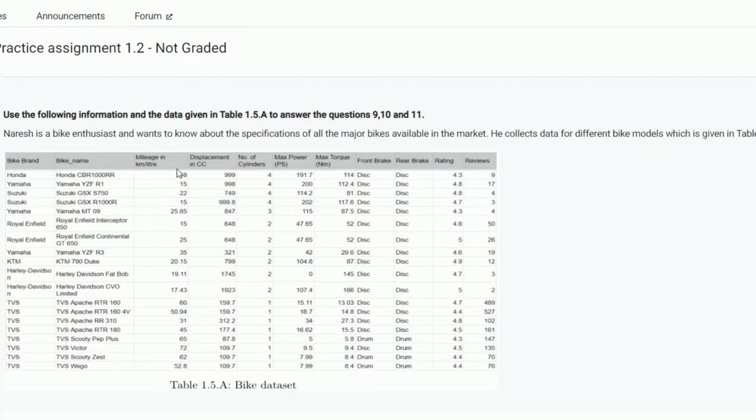Mileage in kilometers, displacement in cc, number of cylinders, max power, front brake, rear brake, rating, reviews.